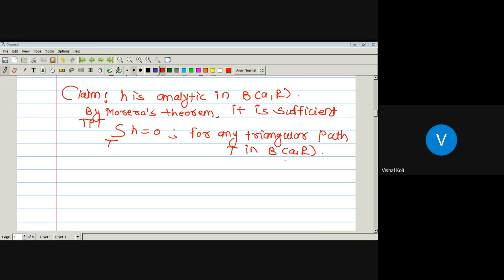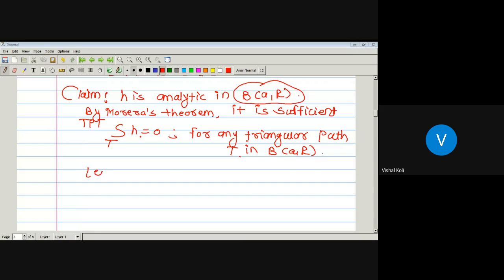Here this open ball about a of radius r is nothing but the set G in Morera's theorem. In Morera's theorem, if G is any region and f is a continuous function defined on G such that integration over T of h is equal to 0 for any triangular path T in G, then h is analytic. Here G is the open ball about a of radius r. If we prove integration over T of h is equal to 0 for any triangular path T in this open ball, then by Morera's theorem the given function h is analytic on this whole open ball about a of radius r.